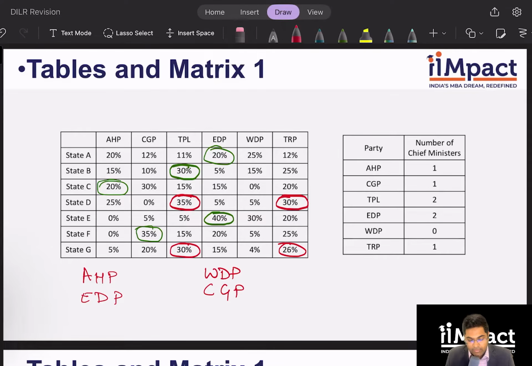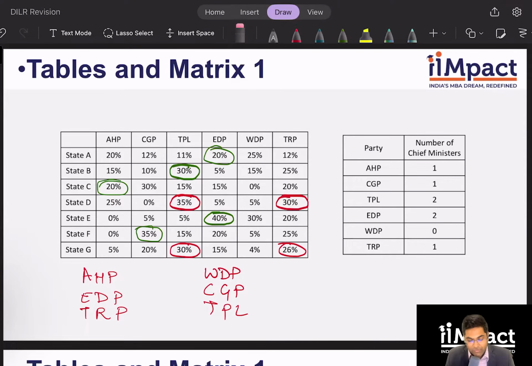All right. What else can I see? If I look at state E over here, I know that CGP and WDP are together. That is giving me 35%. So if TRP gets with them, then EDP cannot win in state E. Correct? So what I know is TRP is not with CGP and WDP. So TRP has to be with these two parties and TPL has to be with these two parties. And once I do that, I now clearly know what will be the results in state D and state G as well.